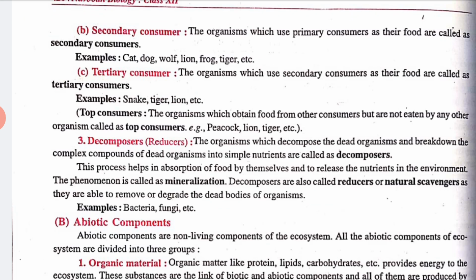So for tertiary consumers, we have the example of snake, tiger, lion, etc. Okay, means the top consumers. The organisms which obtain food from other consumers but are not eaten by others are called top consumers, like peacock also, lion, tiger, etc.